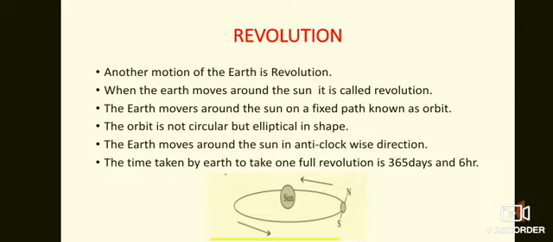But sometimes we also see in the calendar that there are 366 days. So when in a particular year there are 366 days, then we call it a leap year.